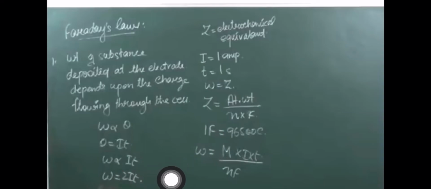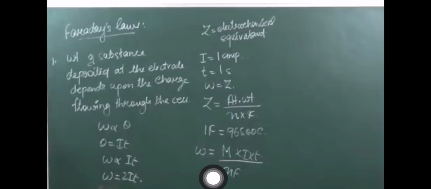W is equal to ZIT, where Z is the electrochemical equivalent, right? Now how to calculate Z? The formula for Z is atomic weight upon NF, where N is the number of electrons transferred or number of ions formed, either way you can say, into F. F is Faraday, and 1 Faraday is equal to 96500 Coulomb, right? So putting this equation in the equation W is equal to ZIT.